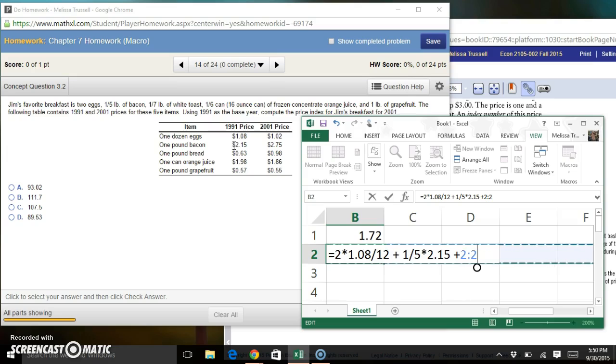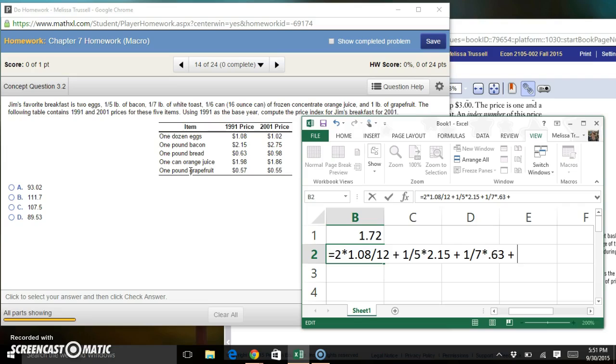And he likes a 1/7 pound of white toast, so 1/7 times the price of a pound of toast. A pound of toast was 63 cents, so 0.63.